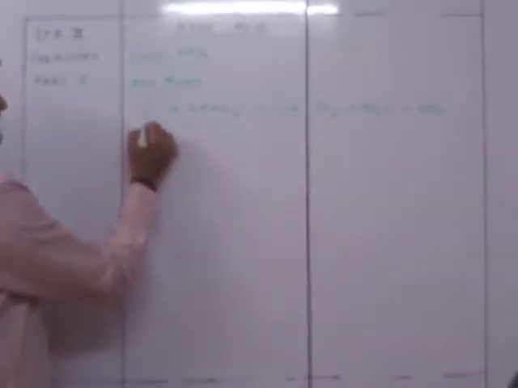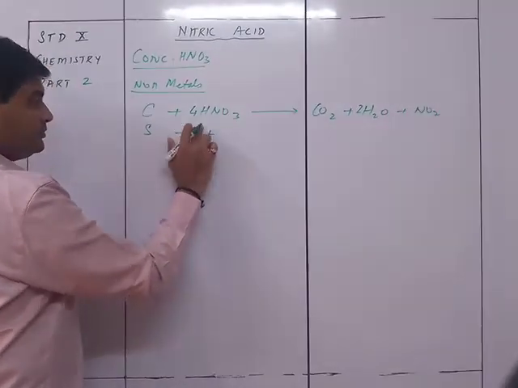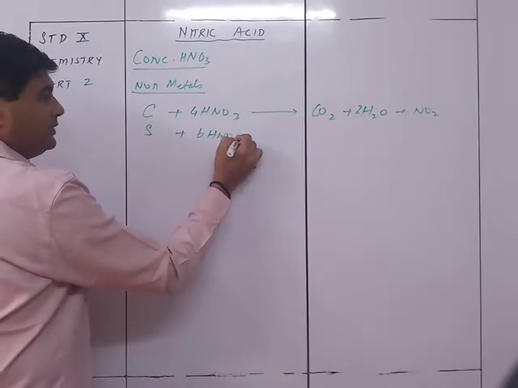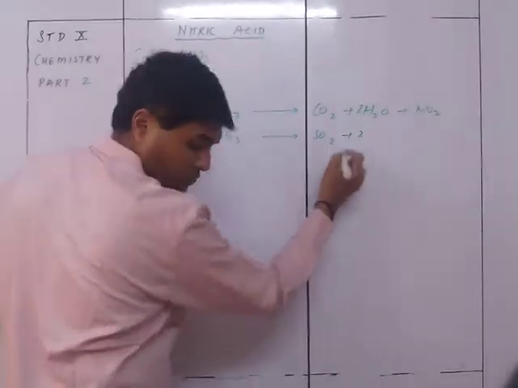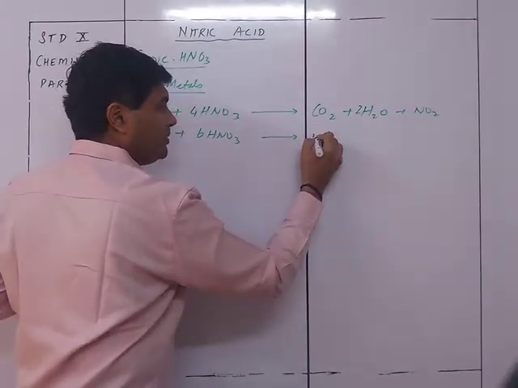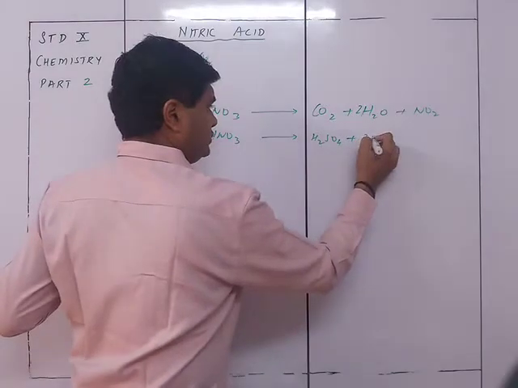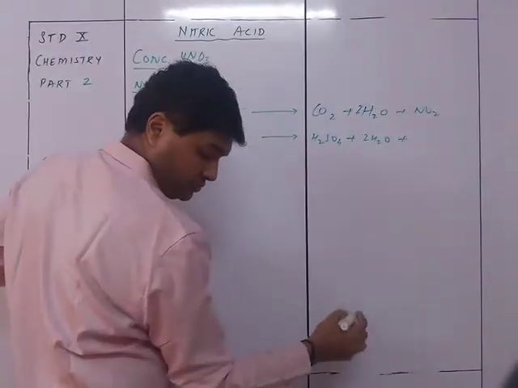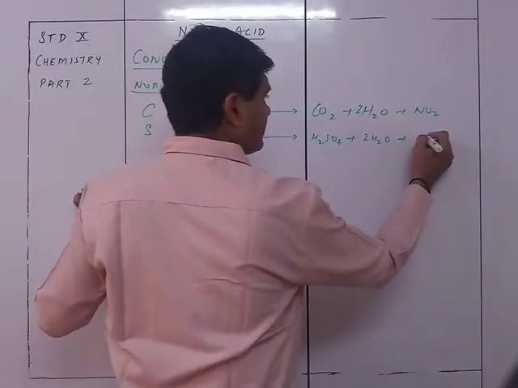With sulfur, it is a similar kind of reaction. Sulfur plus 6HNO3 is going to give me H2SO4 plus 2H2O plus NO2.